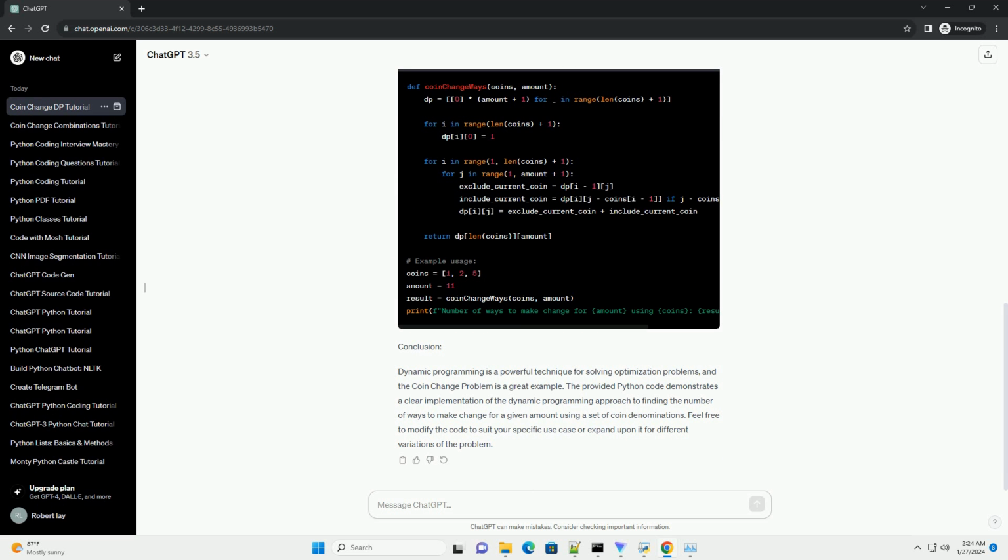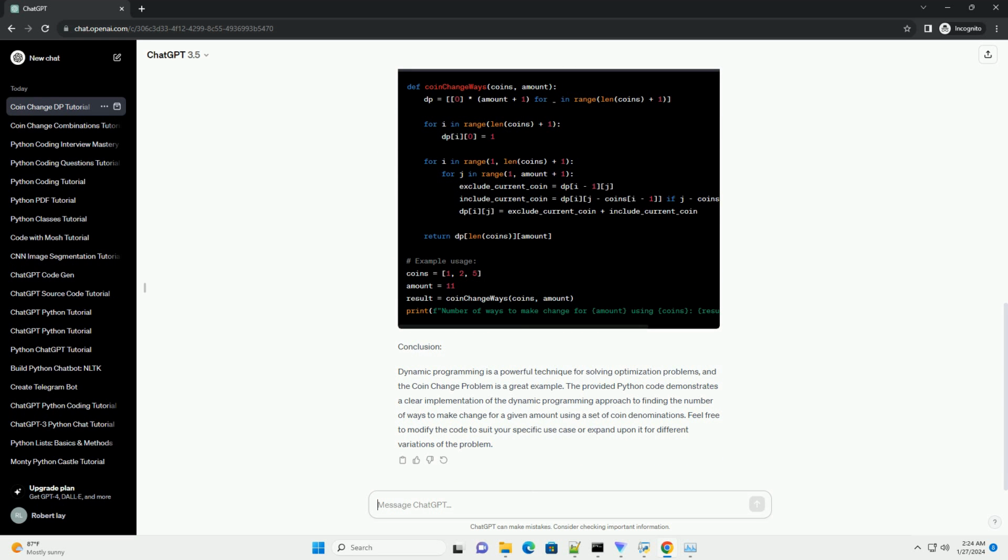The coin change problem exhibits overlapping subproblems, making it suitable for a dynamic programming solution. The key idea is to build a table where the entry dp[i][j] represents the number of ways to make change for amount j using the first i coins in the given set.